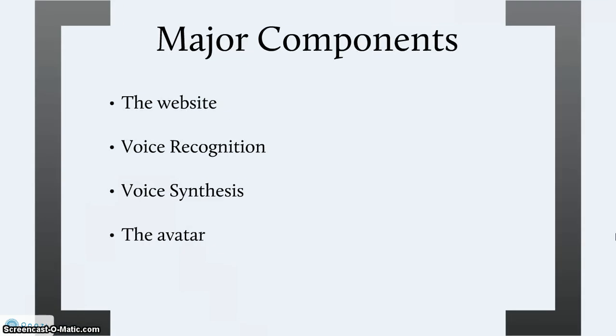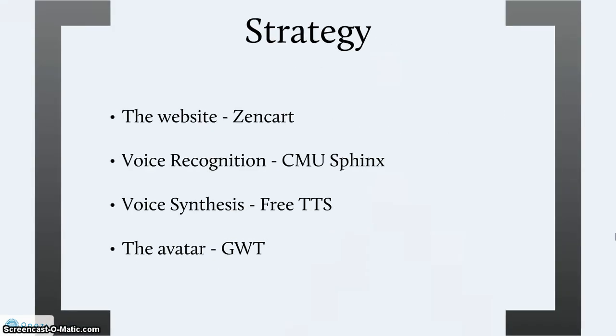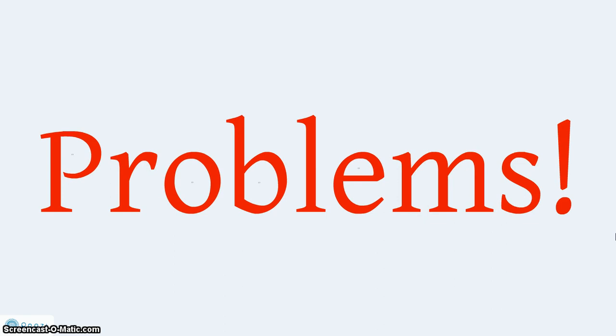There are four main parts of our project. We have the website, voice recognition in order to understand what the shopper is saying, voice synthesis in order to emit the avatar's response, and the avatar itself. Our original strategy was to create the website using Zencards, implement voice recognition via Sphinx, implement voice synthesis via FreeTTS, free text to speech, and also, finally, create the avatar by drawing the avatar over the browser using Google Web Toolkit. However, we experienced so many problems while just trying to get this strategy off the ground.